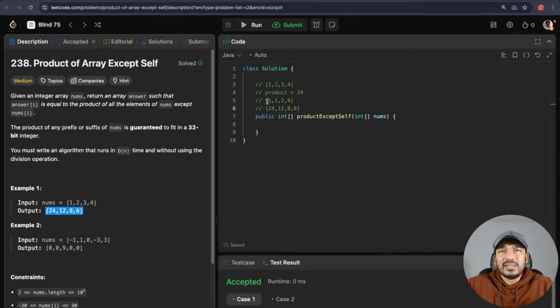So we did 2 iterations for this one. One iteration in the forward direction and one iteration in the backward direction. So it is O of 2n, which is logically O of n. So that satisfies the condition. We didn't use the division operation, or do it in O of n square. We were able to solve it in O of n with this trick. I would say it is a trick.